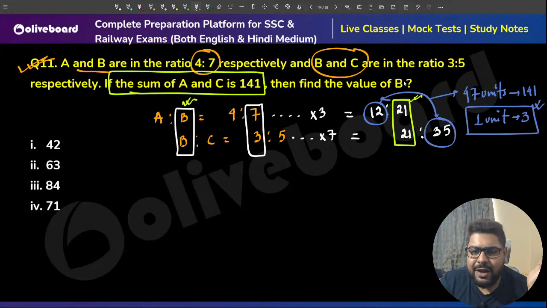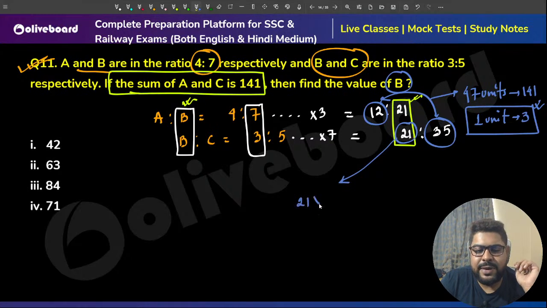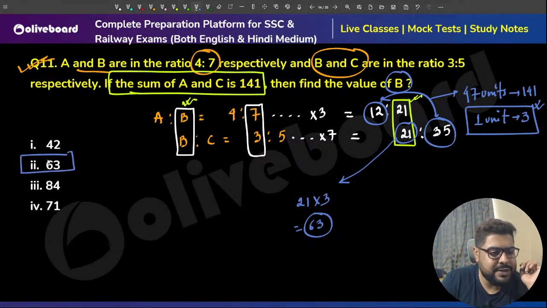They are asking the value of B. B means 21 units. So 21 units will be 21 times 3, 63. Option number 2, sir.